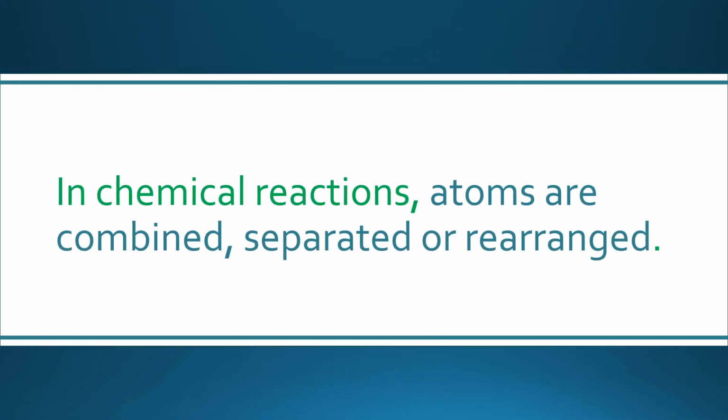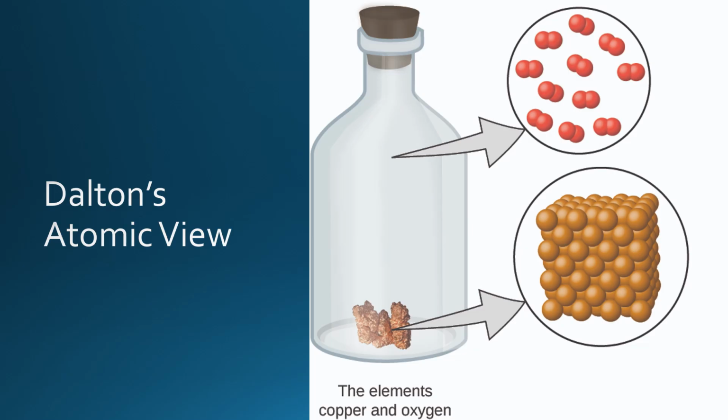Combining the previous postulates, Dalton was able to construct an atomic view of chemistry. The changes that occur in a chemical reaction are due to the rearrangement of atoms that are present in the system. As of the time of Dalton, the atomic view of reality consisted of atoms as unique structures with consistent properties, kind of like solid marbles, with each element having its own type of marble.